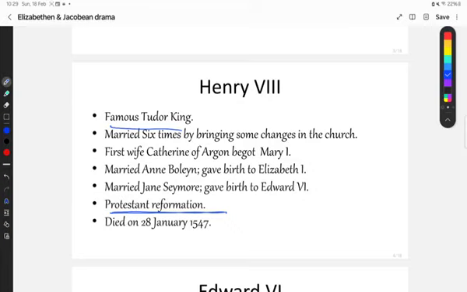Henry VIII married 6 times. Before I go on to this topic, let me tell you that this kind of activity was not allowed, was illegal during that period.